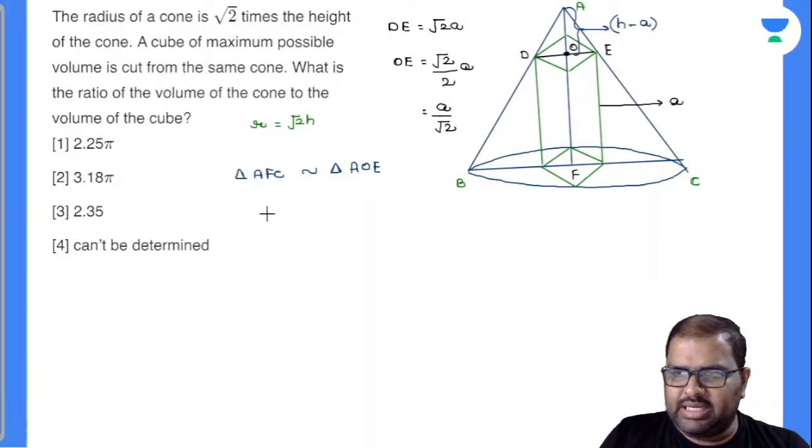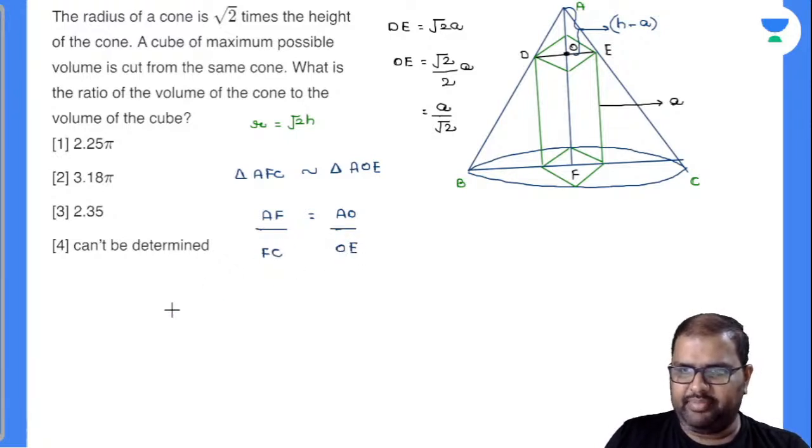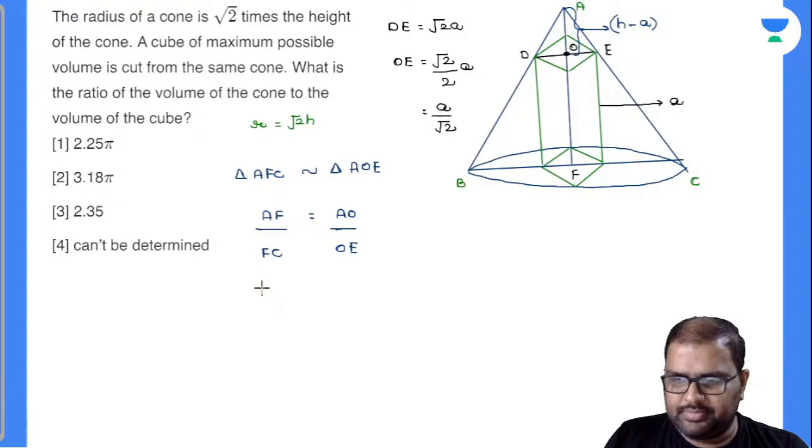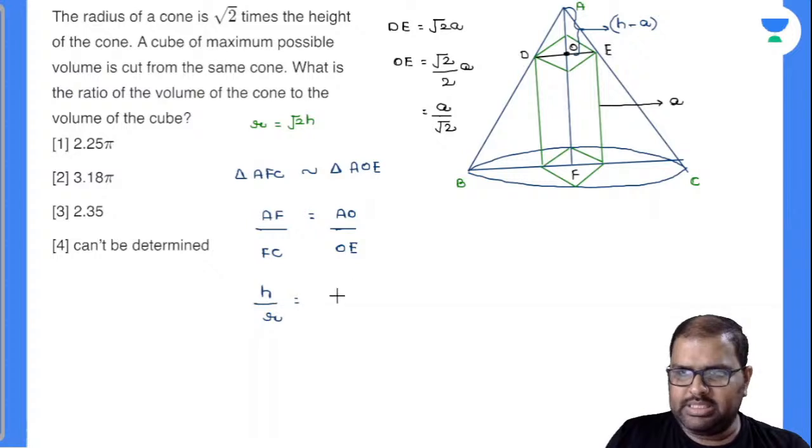In triangle AFC, these are perpendicular sides. AF is the height there. Now, AO is the height for this. They are similar. See here, FC is the base here, and OE is the base here. Fine. AF is nothing but H. Now, FC is nothing but R. Am I right or wrong? Yes. How much is AO?